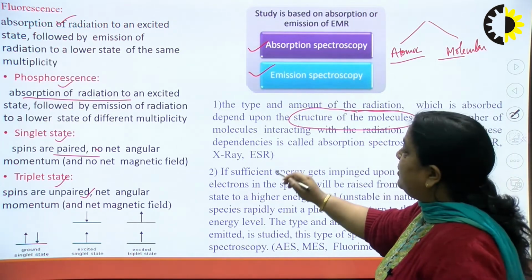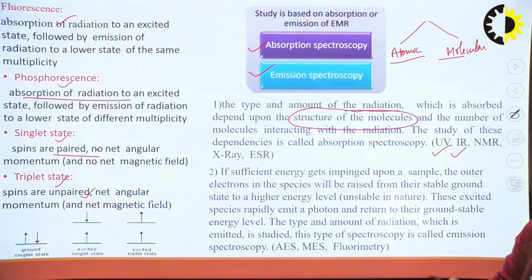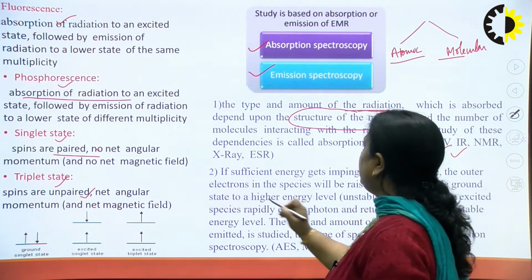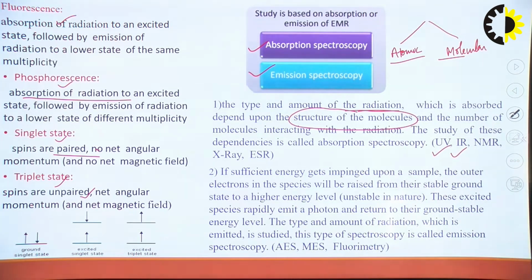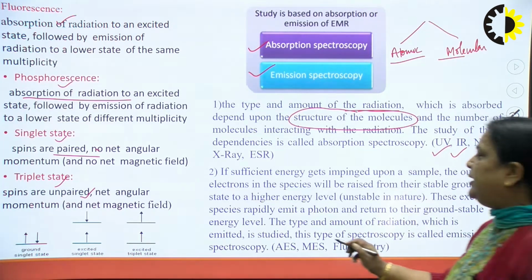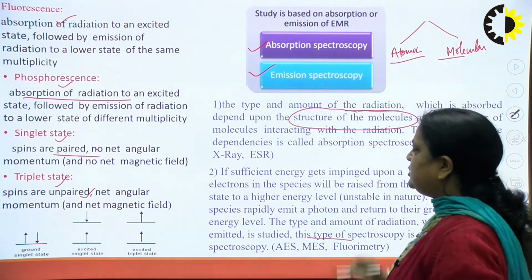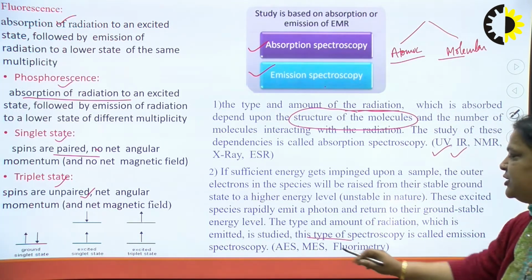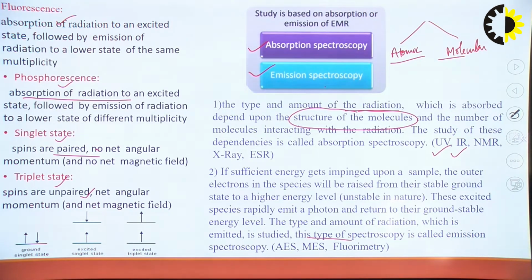While in emission spectroscopy, if sufficient energy is impinged upon a sample, the outer electron of the species will be raised from the stable ground state to a higher energy level. And these excited species rapidly emit a photon and return to the ground state. The type and the amount of radiation which is emitted is studied in emission spectroscopy. For example, atomic emission spectroscopy, molecular emission spectroscopy, or fluorometry.